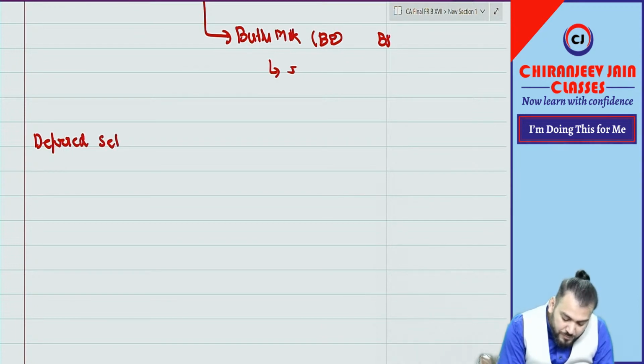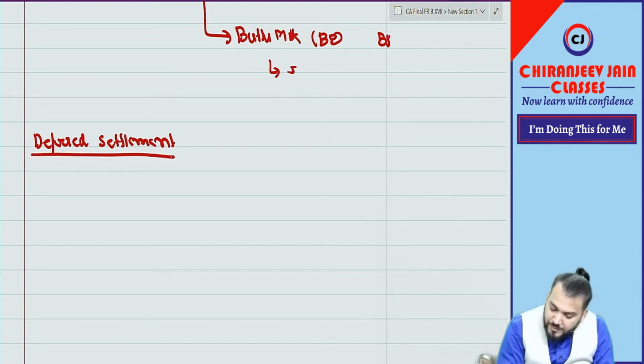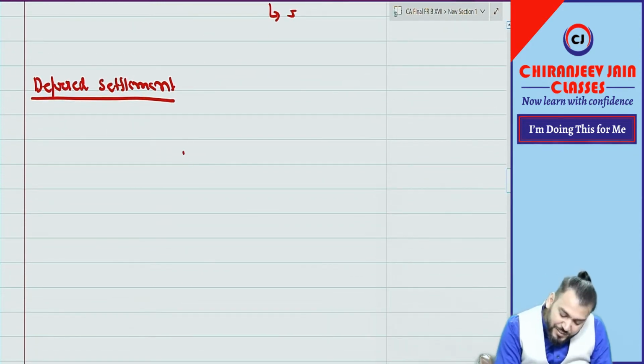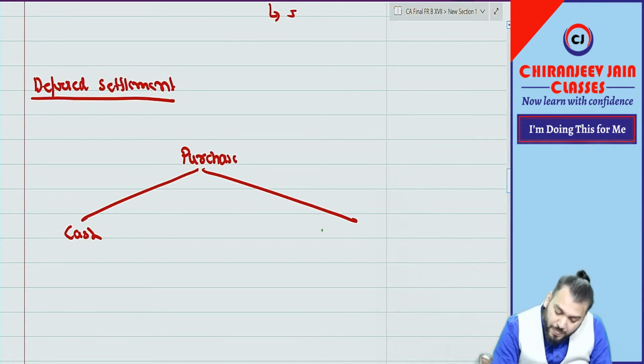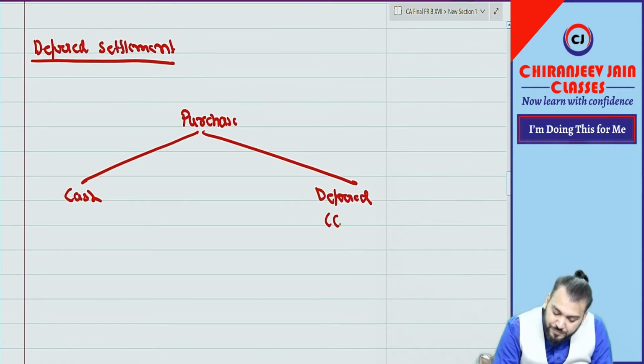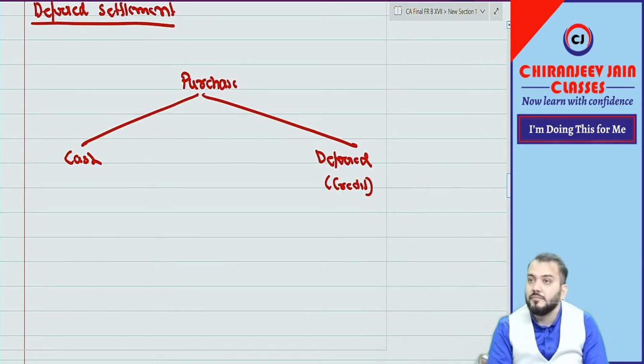Deferred settlement. Everyone, whenever we purchase, just try to understand. Either we'll purchase on cash immediately, or it will be deferred payment. Deferred payment means credit.